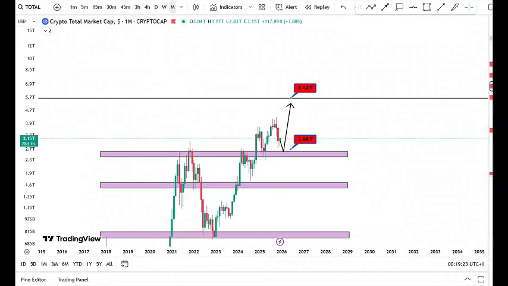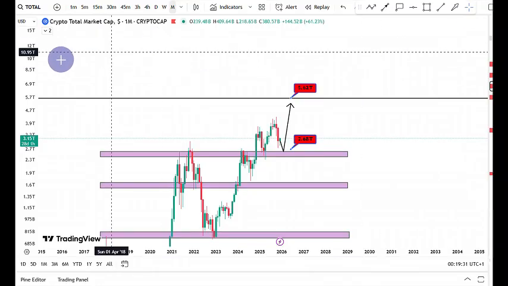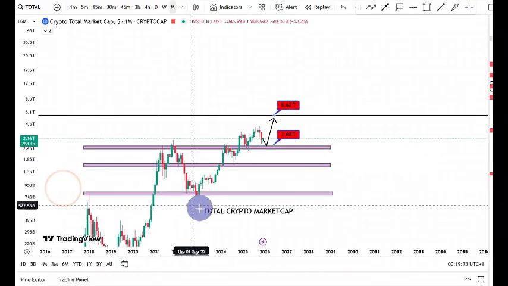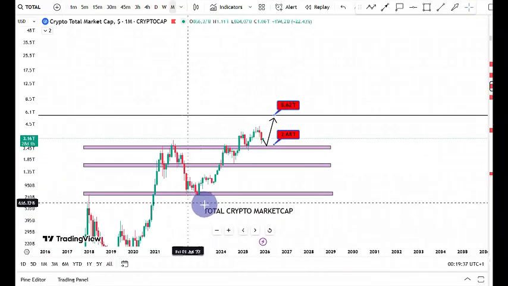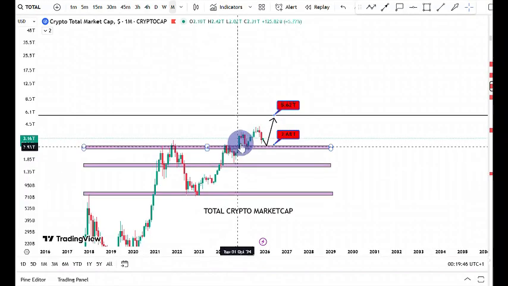Next on our chart is the total crypto market cap. We said the total crypto market cap is very important because this tracks how monies come into the crypto market in general. Now, the crypto market is so important because that was what was able to help us get the bottom exactly right here. We got the bottom on the channel, started buying into Bitcoin December of 2022, and we have rode this wave to the upside.